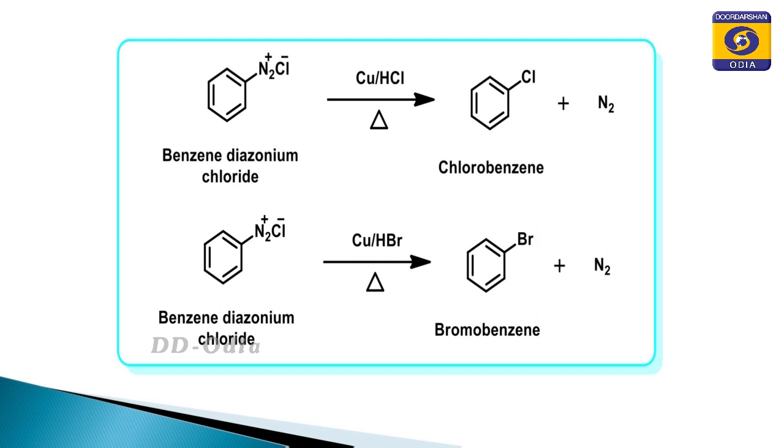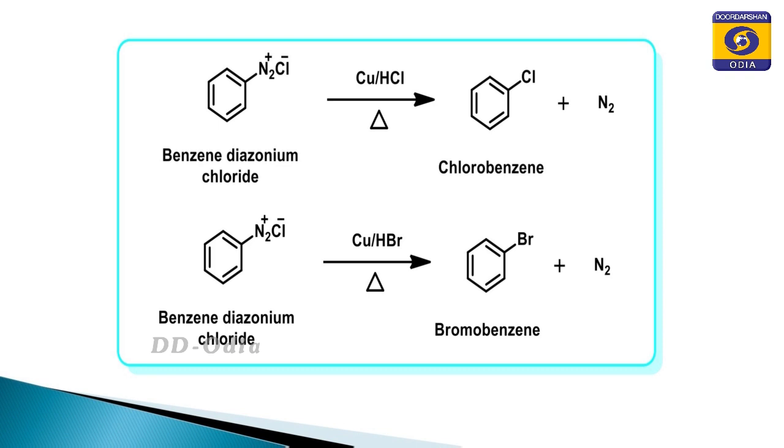If we want to prepare chlorobenzene, we use copper powder in presence of hydrogen chloride. If we want to prepare bromobenzene, we use copper powder with hydrogen bromide, and these are treated with the starting material, benzene diazonium halide.